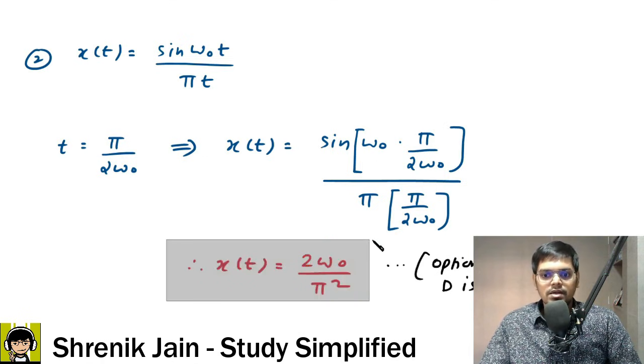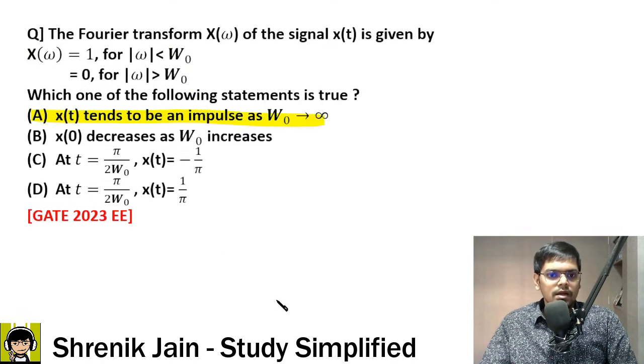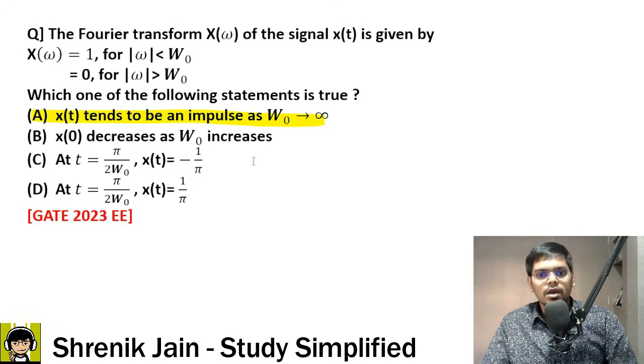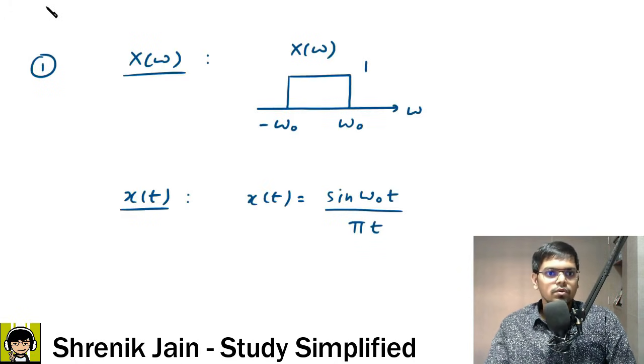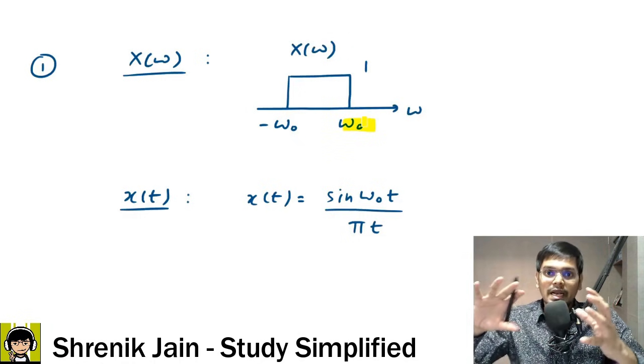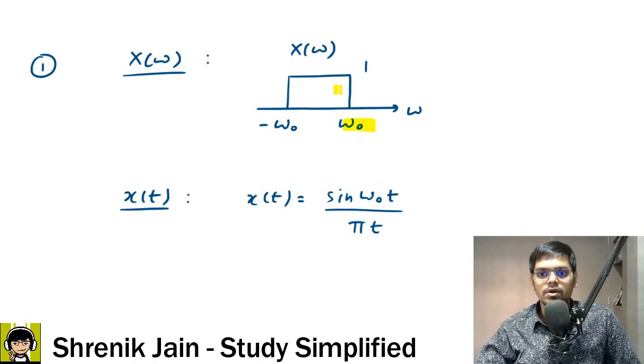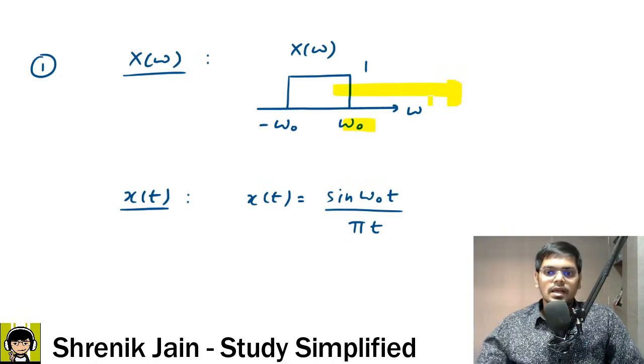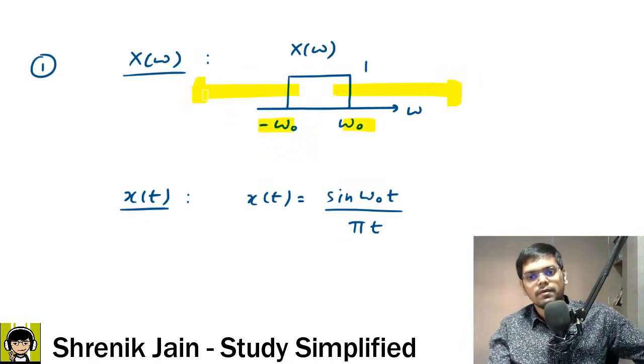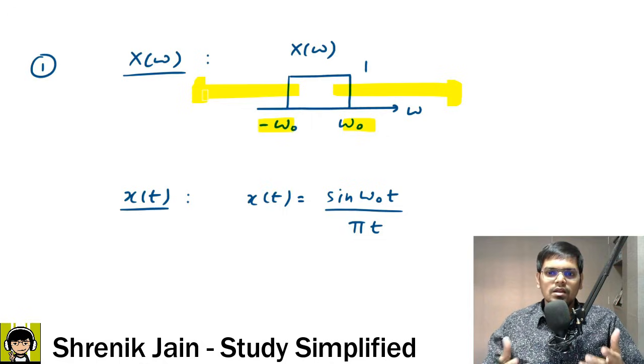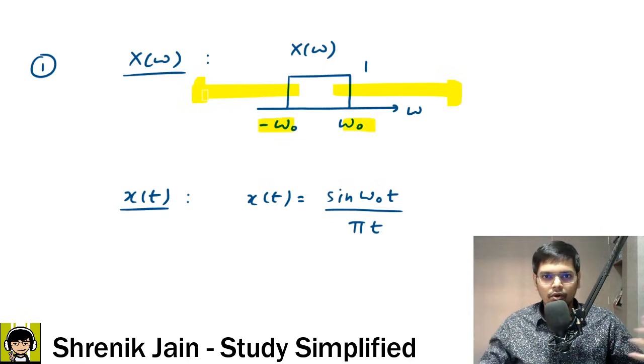Now the investigation part is, check it out, I guess they were saying that x of 0 decreases as omega naught increases is one of the options. The other statement, x of t tends to be an impulse as omega naught tends to infinity. Now check it out, if you make this omega naught tend to infinity, which means you are increasing the width and you are stretching towards infinity. Similarly here also you are stretching towards infinity. If that happens, can I say this graph will behave as a DC signal, amplitude 1 always? And if the response is amplitude 1 always, what is the respective time domain signal? So it is delta of t.